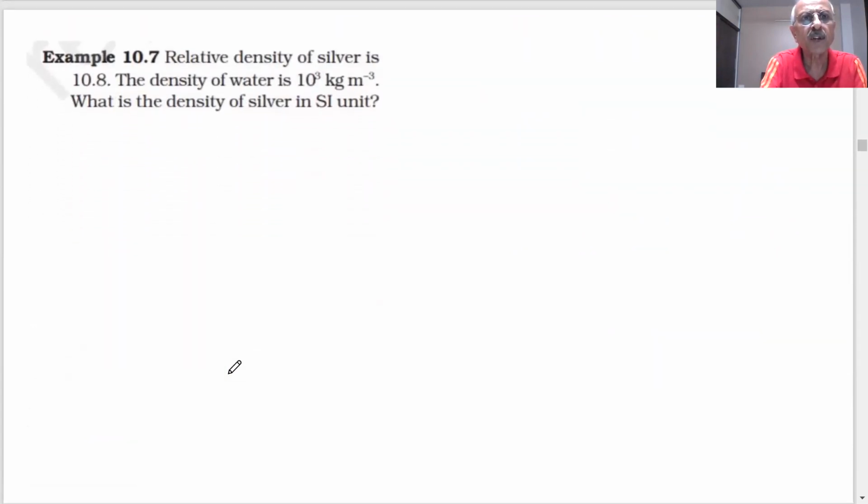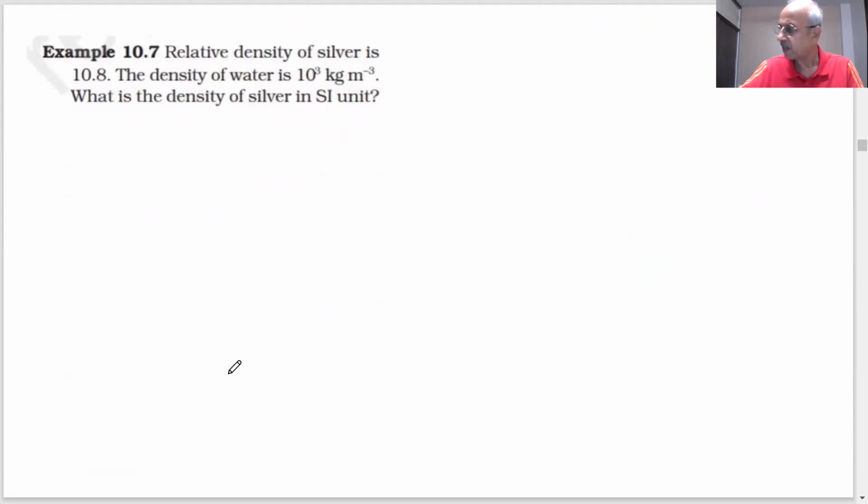So here a question has been given, which we have just solved for you. The relative density of silver is 10.8. The density of water is 10 power 3 kilogram per meter cube. What is the density of the silver in SI units? You have 2 minutes to answer the question, students.